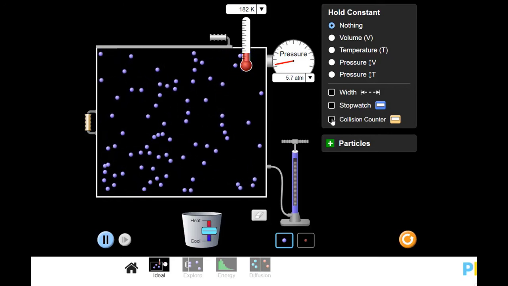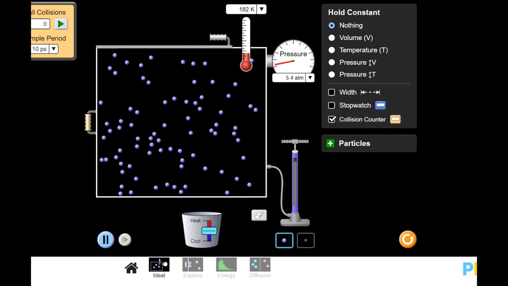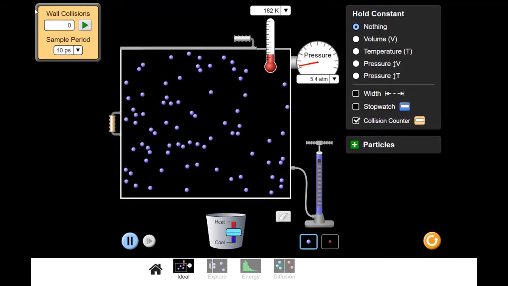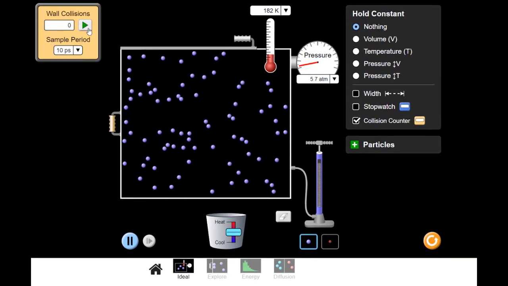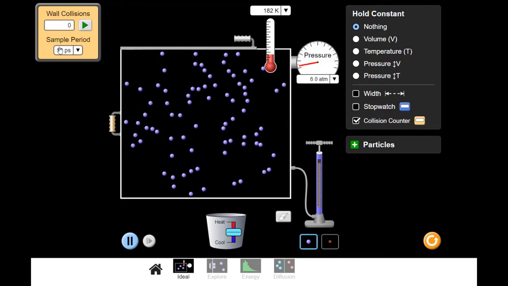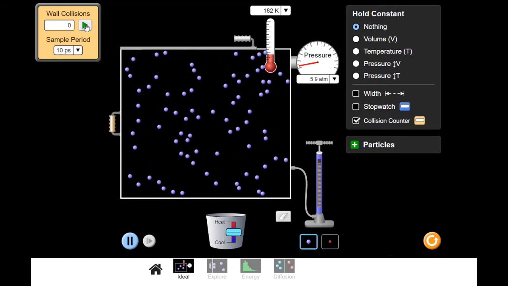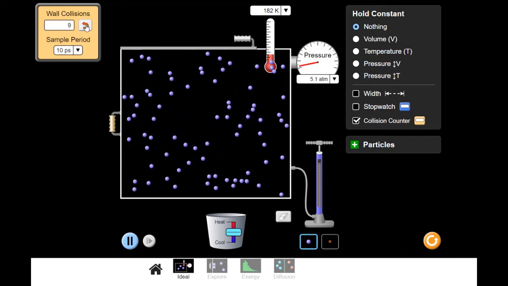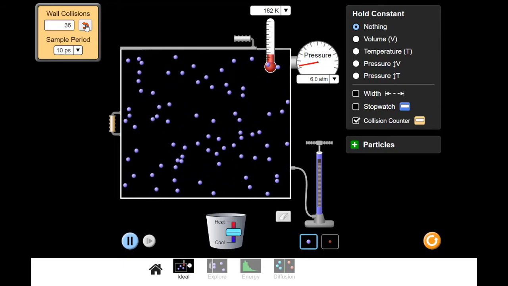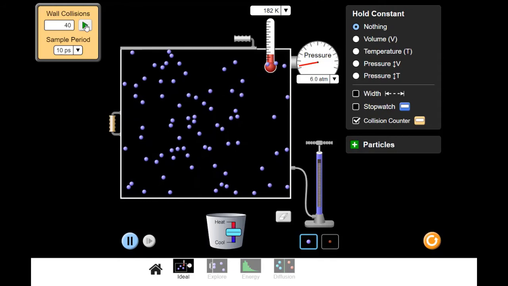What I can also do is look at this collision counter. It's going to count how many times there are collisions on the walls of the container in 10 picoseconds. So let's do it at this 182 Kelvin. When it's pretty cold, we'll start this. And there we go, we're at 40 wall collisions.